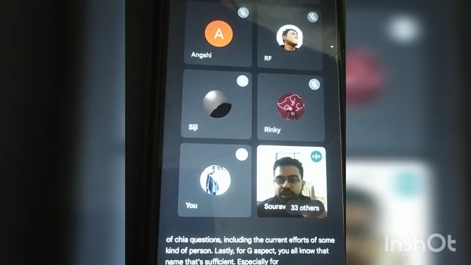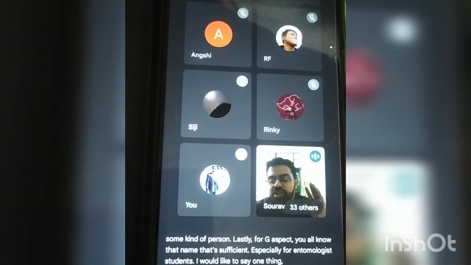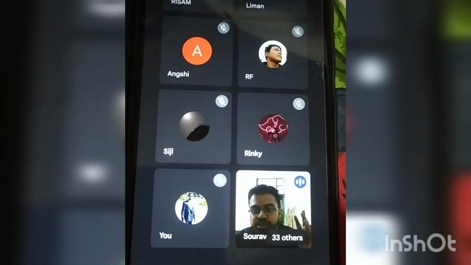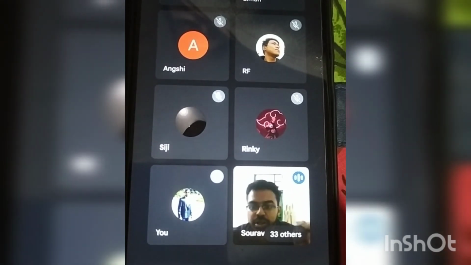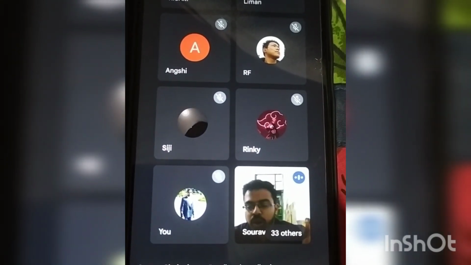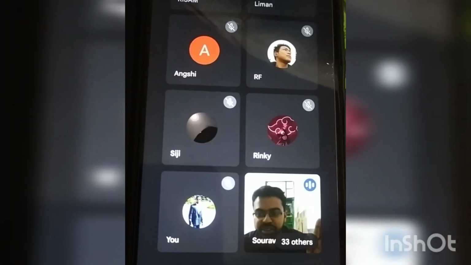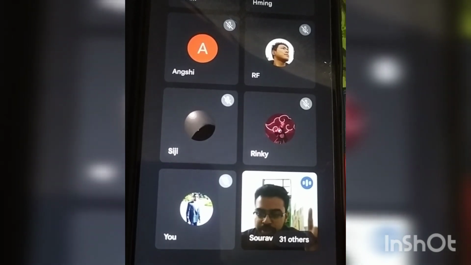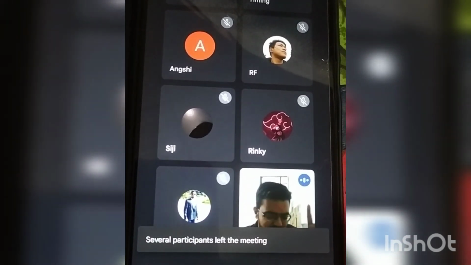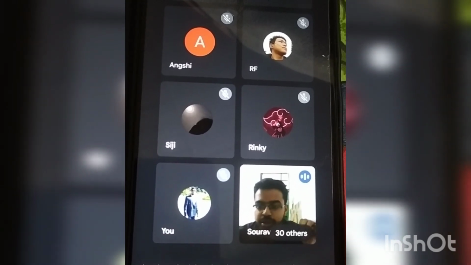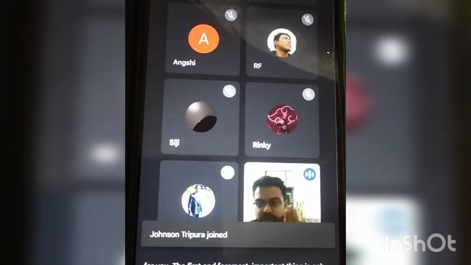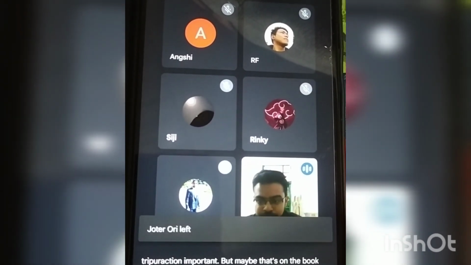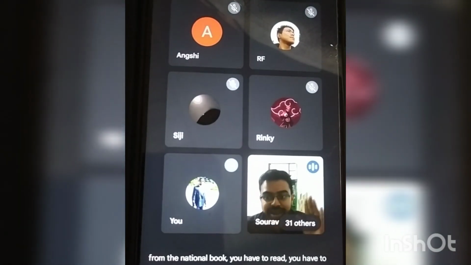Especially for entomology students, I would like to say one thing. For GPB, that is genetics and plant breeding, the soil science aspect, as well as the agricultural extension aspect, you can follow the Arun Katyayan book, volume 1 and volume 2. You can also follow plant physiology, but that's not important for you. The first and foremost important things are GPB, soil science, and agricultural extension. But the Nimraj book, you have to cover all the portions except your major subject group. Okay.